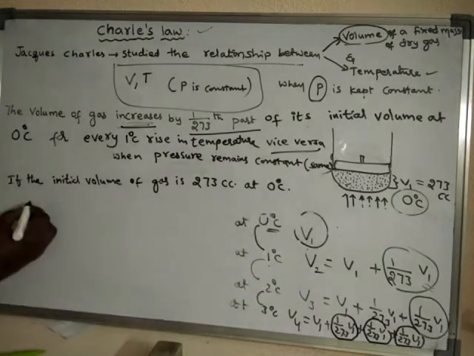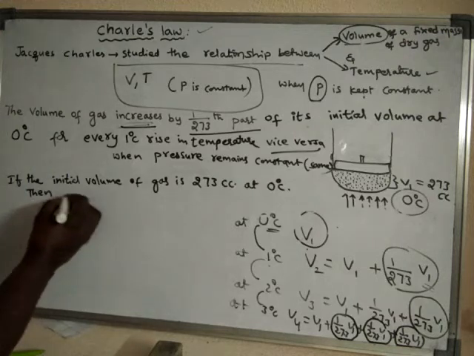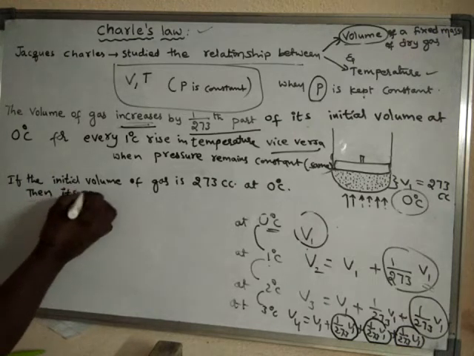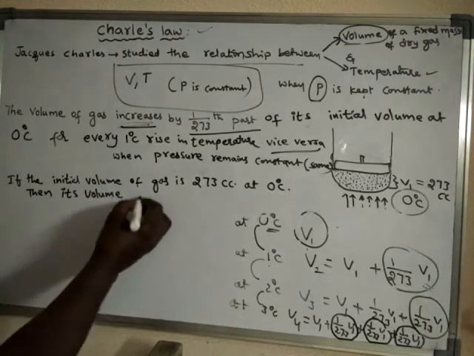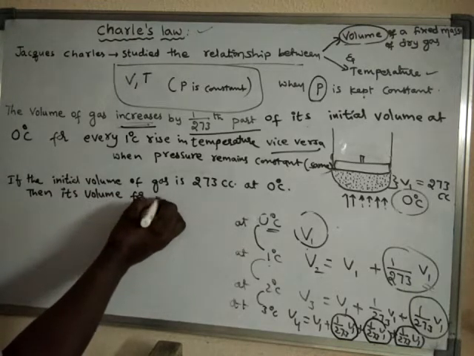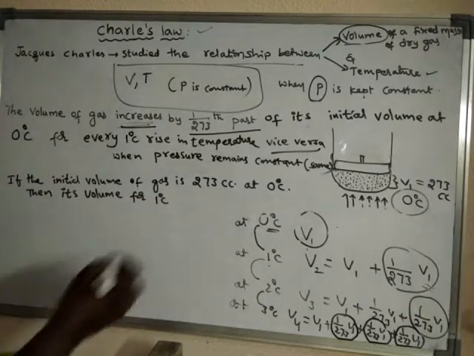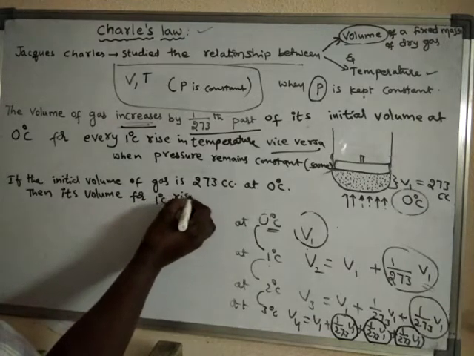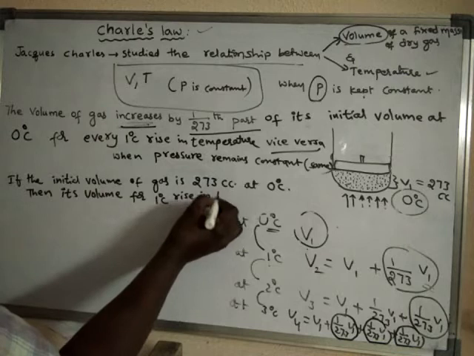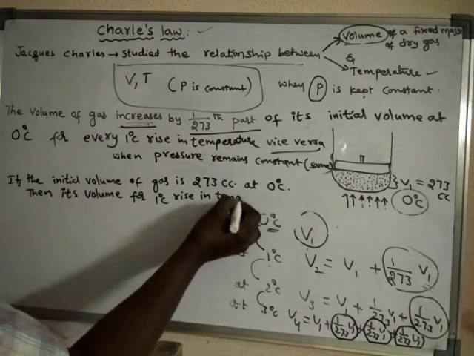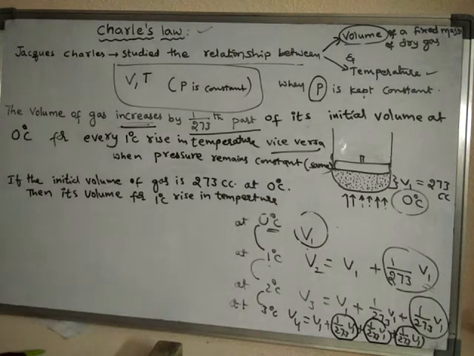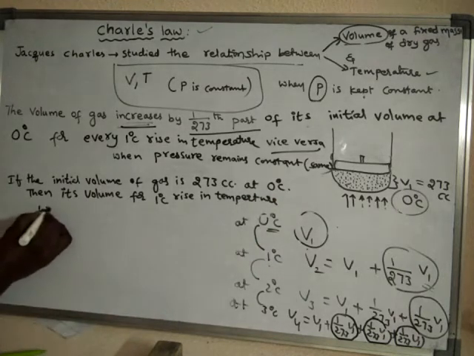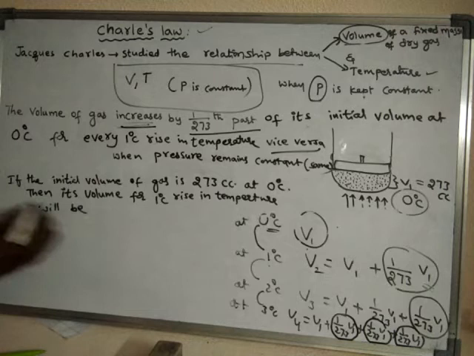then its volume for 1 degree centigrade rise in temperature will be.